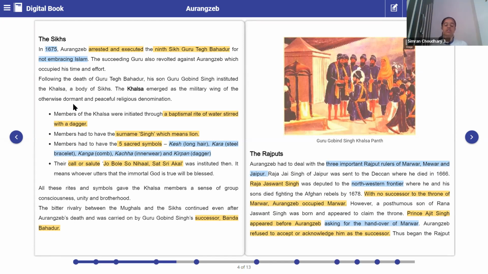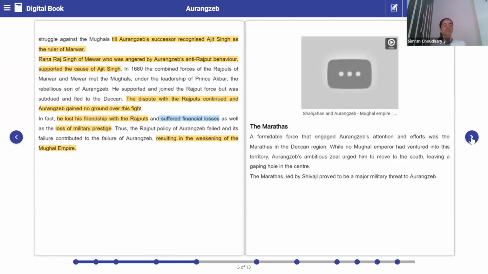Very good. And then who came after that? When Aurangzeb took over, Prince Ajit Singh, the posthumous son of Jaswant Singh, what did he do? He requested Aurangzeb to give the throne, but Aurangzeb denied the offer, and Rana Raj Singh of Mewar and Ajit Singh combined their forces and fought against Aurangzeb. That resulted in loss of friendship with the Rajputs, financial losses, as well as loss of military prestige, and that resulted in the weakening of the Mughal Empire.